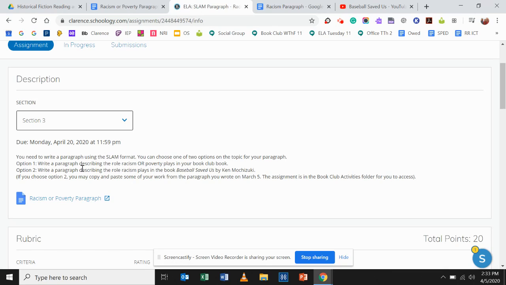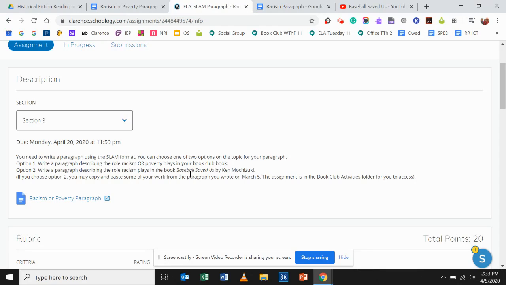Option one, write a paragraph describing the role racism or poverty plays in your book club book. So in Orphan Train Girl, in The Mighty Miss Malone, or in A Boy at War. You can use any of those examples. We've been asking you to identify examples in the story of racism or poverty, so you can use that for your evidence.